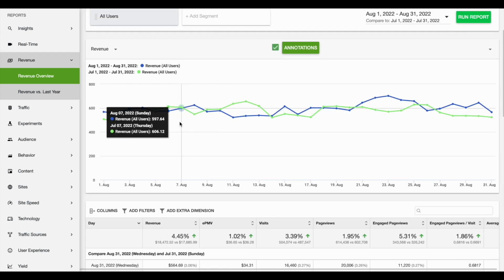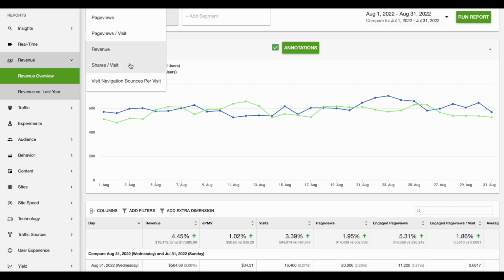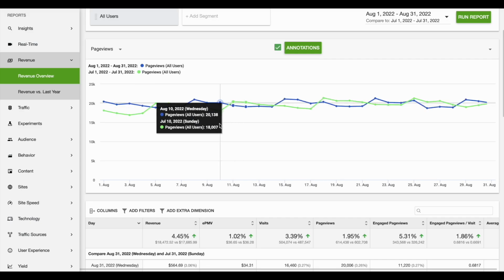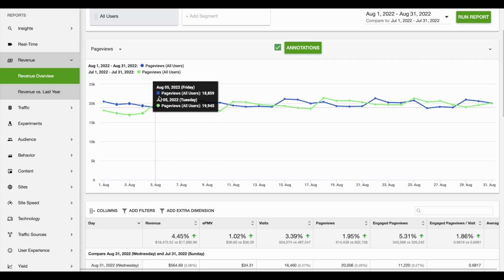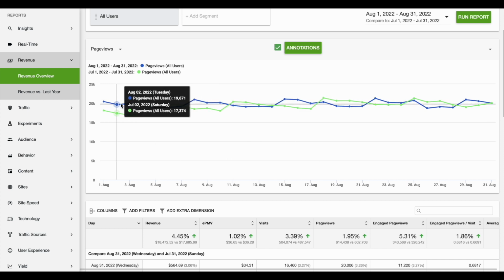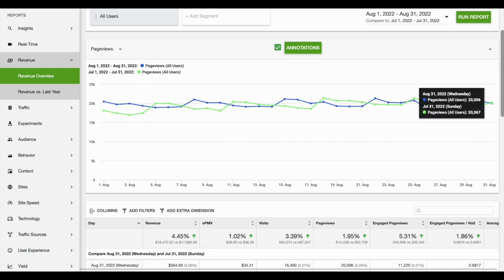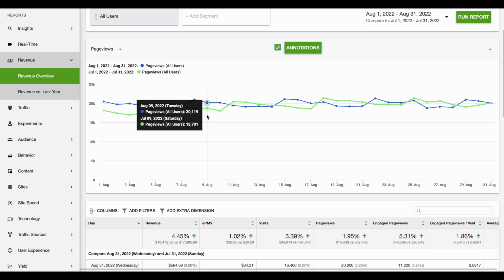As you can see, looking at the revenue, it's kind of up and down either way. So still a very unbalanced month from a growth perspective. Just looking at this on page views, the blue line is the August page views. So again, you can see up and down compared to the previous month.